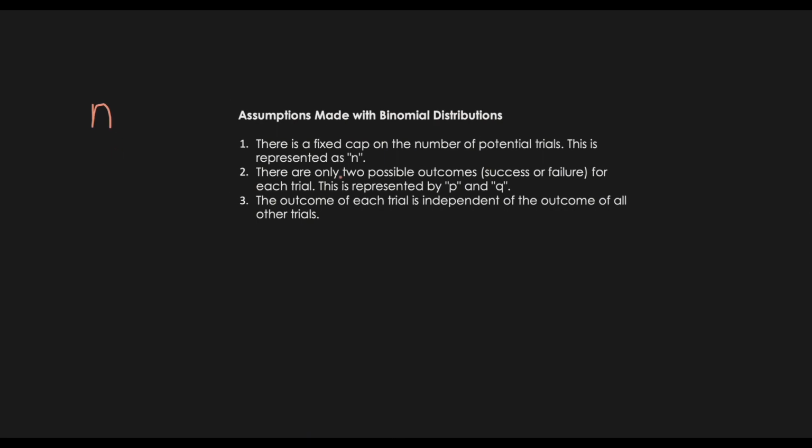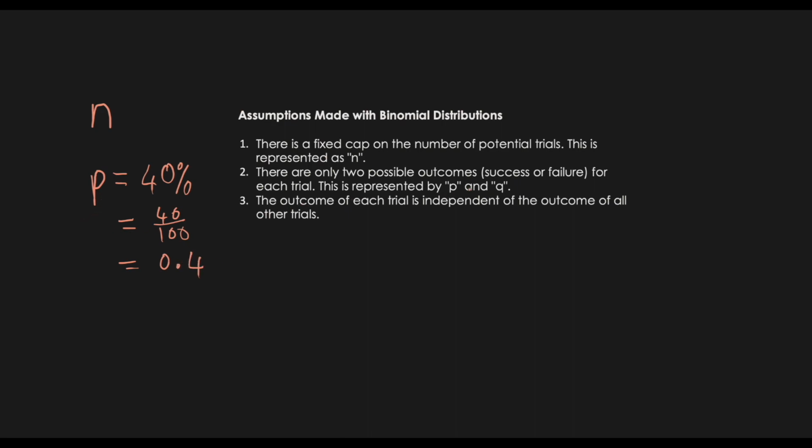A next thing that we must have is a probability of success or failure. So it's only 2 options that we can have for that. So in this case, the probability for success would be 40%. Now we have to write this as a decimal to ensure that it's less than 1. So 40% is just 40 over 100, which is essentially 0.4. Okay, so that's the value of P.